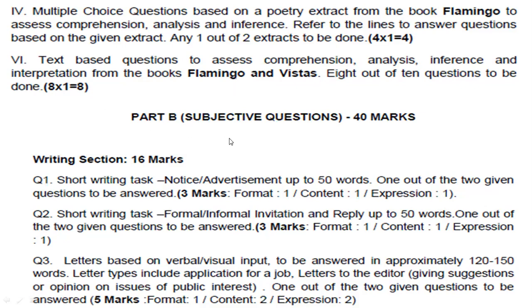Now the writing section will come, in 16 marks only, right? What will come here? Notice and advertisement. Two will be given to you, one notice and the second an advertisement. So a choice will be given to you. Out of notice and advertisement you can select any one, and the word limit will be 50 words. Out of the two given questions, you can select either notice or advertisement. And this year it will come in 3 marks only. Last year it was 4 marks, but this year it will be 3 marks.